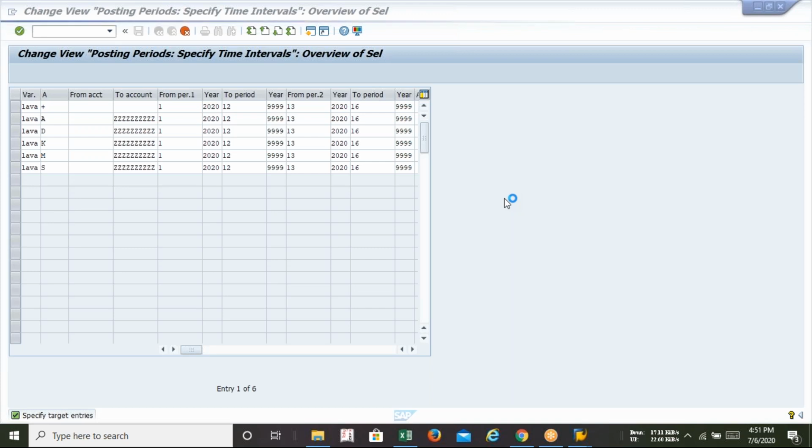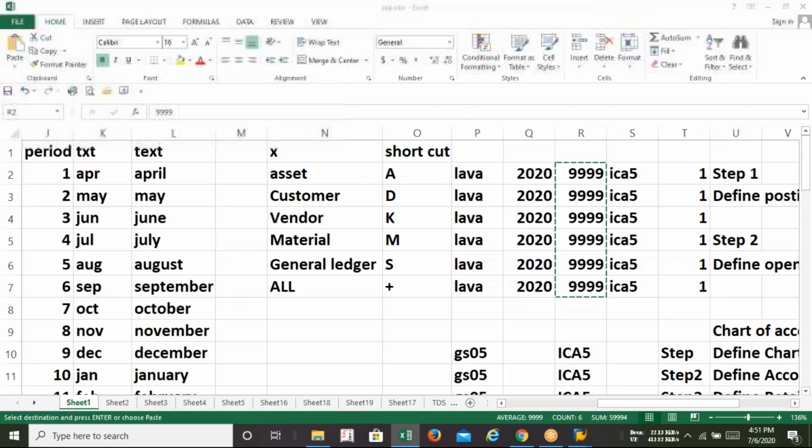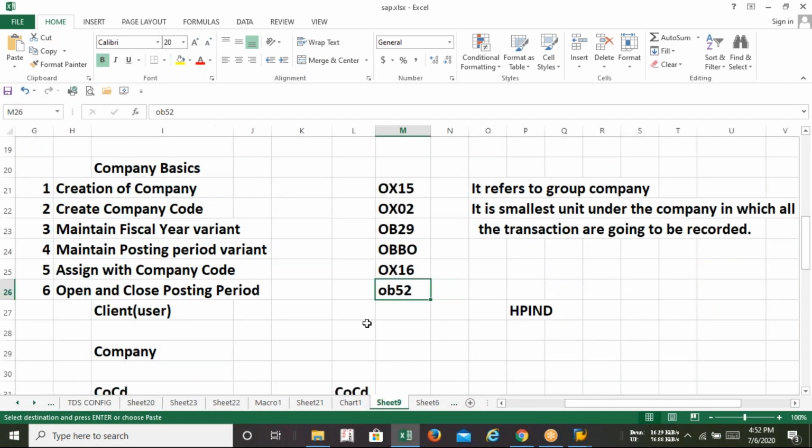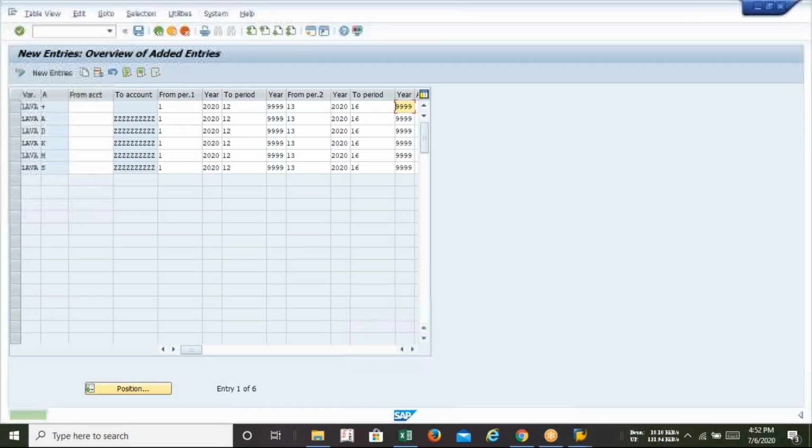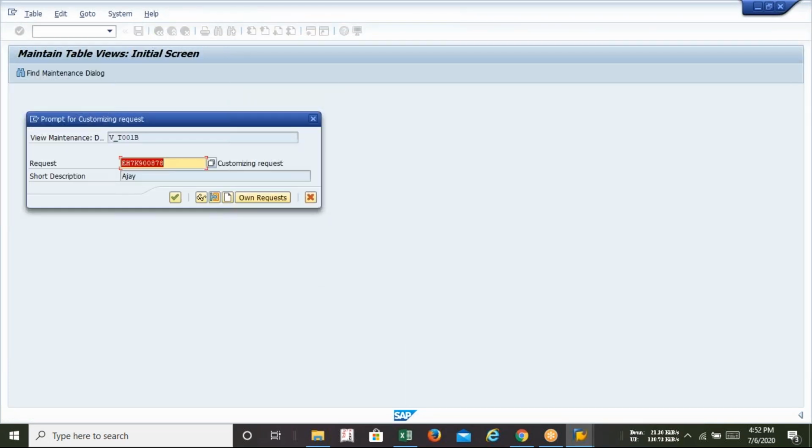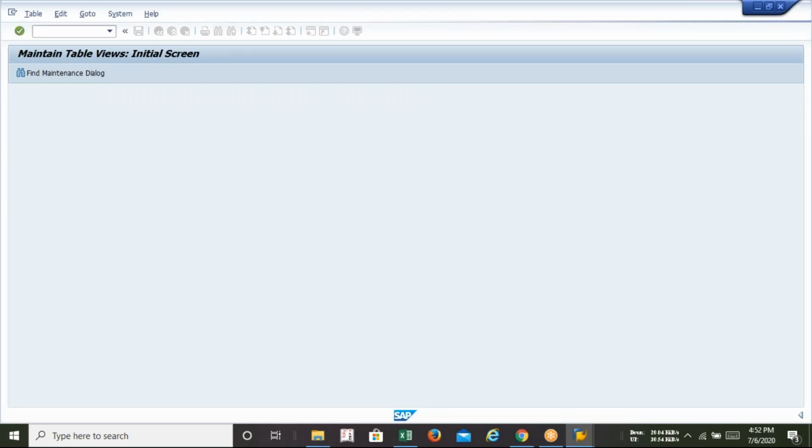So today is the second class. How many T codes have we done till now? Total 5, no? After saving it, that will be the end of this T code, like opening and closing posting period. See, the 6 entries are copied. It's not saved, it's copied only. Now I need to save it again. Now, when the transport request is coming, you can see that.